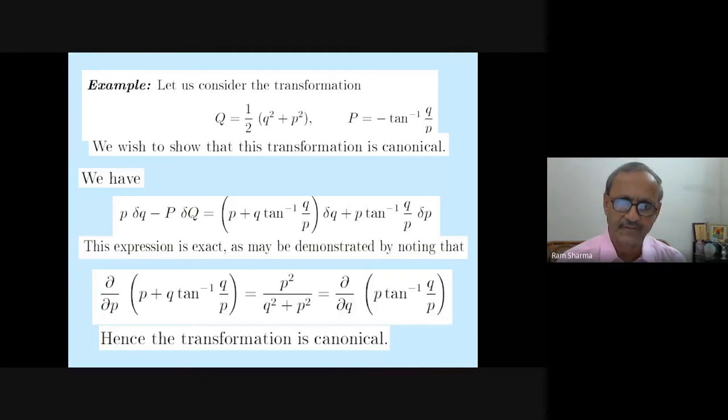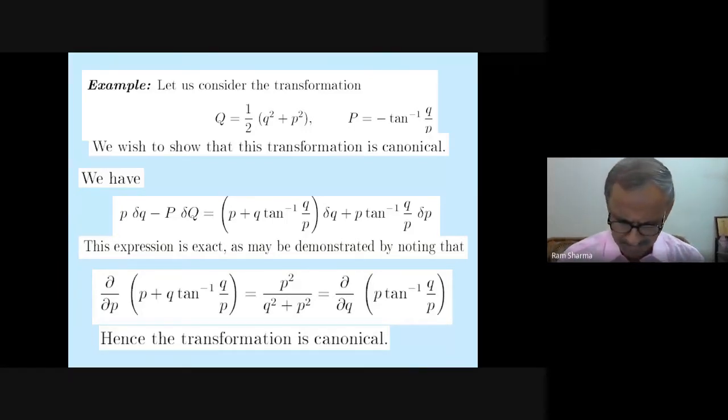This expression is exact, as may be demonstrated by noting that if you differentiate del by del p of the other one, p plus q, that will come equal to p square by q square plus p square. The other one will also come, p tan inverse q by p. If you differentiate by del q, that will also come equal to this. So this is one of the conditions which is satisfied, and this transformation is canonical. There are many examples I had, but just for illustration, I thought I would show you one.